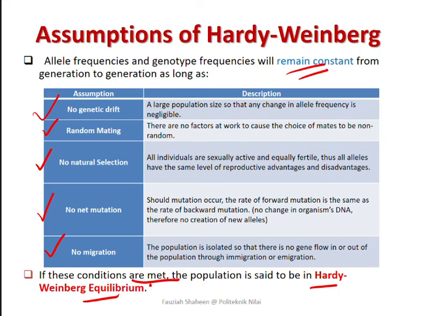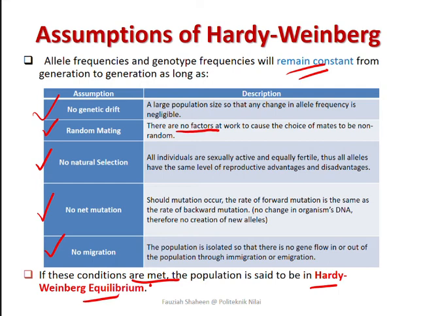Random mating does not necessarily alter allelic frequencies, but non-random mating does result in fewer heterozygous individuals than you would expect in a random population. So again, in random mating there should be no factors that cause you to choose the mates or partners. So bila ada preferences macam kumbang tadi, kumbang yang kecil dengan yang kecil, yang besar nak yang besar, itu dah non-random mating.